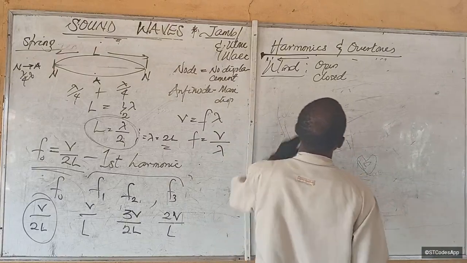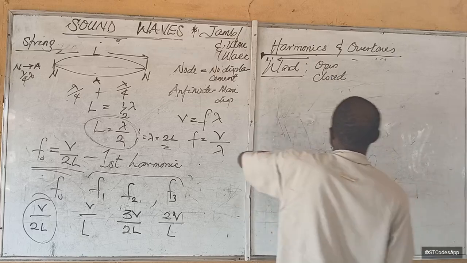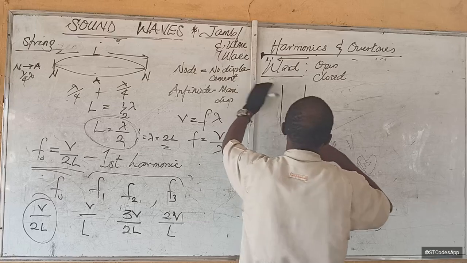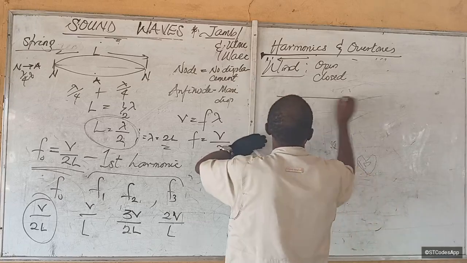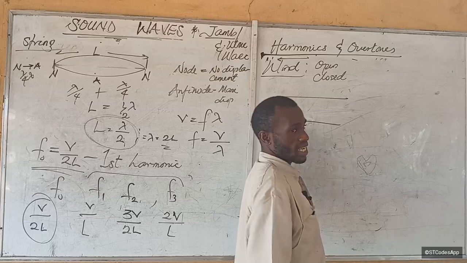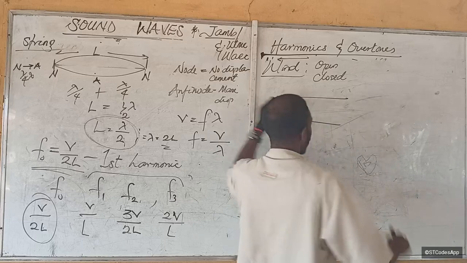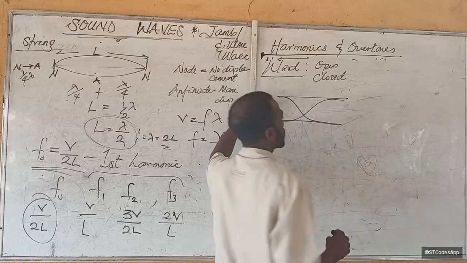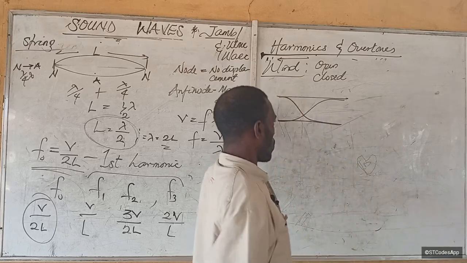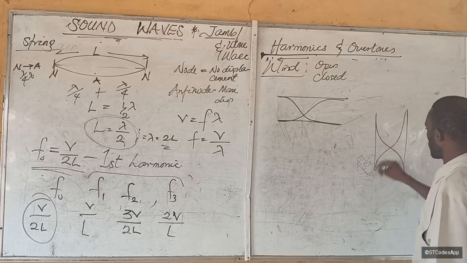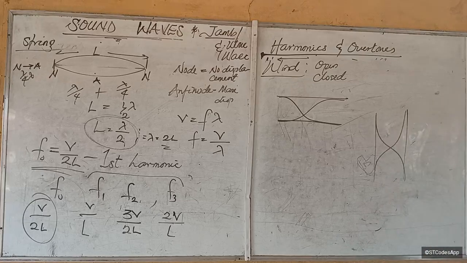So now let's start with the open. If I have this pipe, should we stand it or slant it? Let's slant it. Look at this pipe. The lowest vibration you can get when you send air into this column is one that looks like this. Or if we stand it, the column will vibrate like this. It's still the same. I think I prefer the standing.